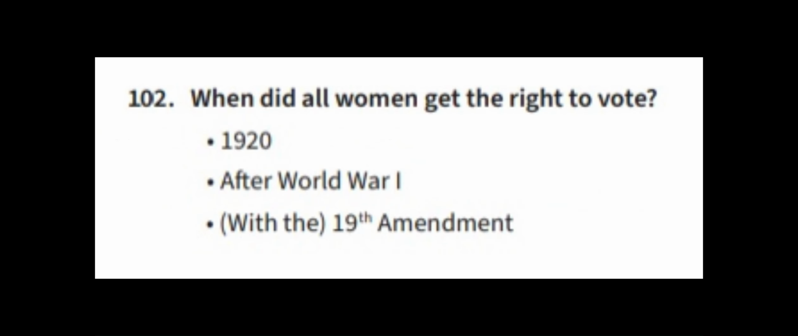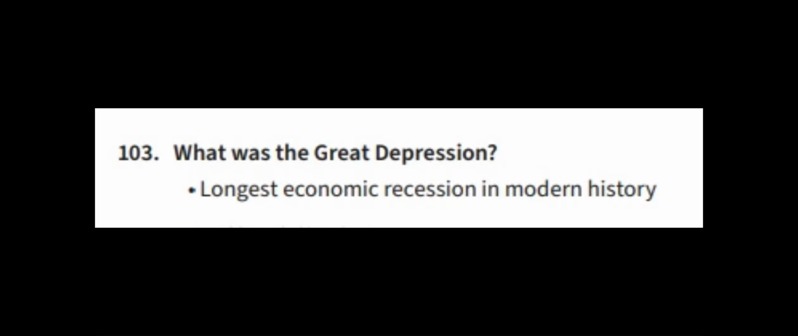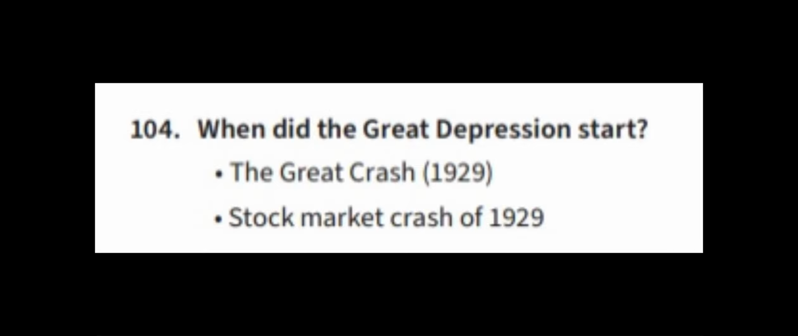102. When did all women get the right to vote? 1920, after World War I, with the 19th Amendment. 103. What was the Great Depression? Longest economic recession in modern history. 104. When did the Great Depression start? The Great Crash, 1929. The stock market crash of 1929.